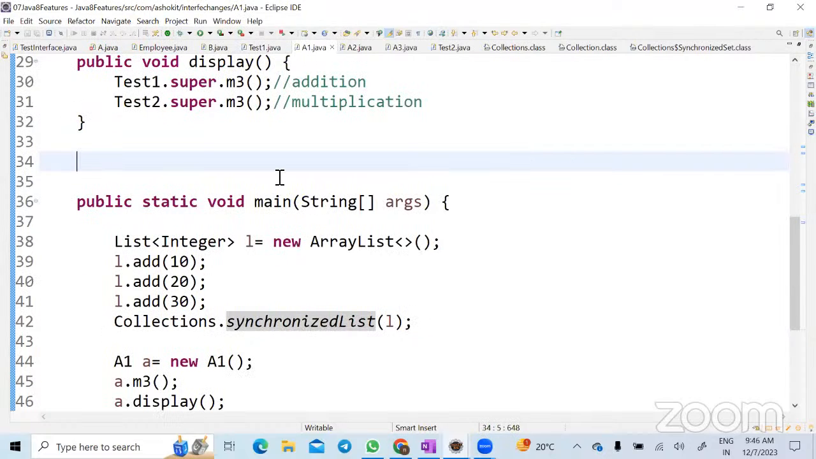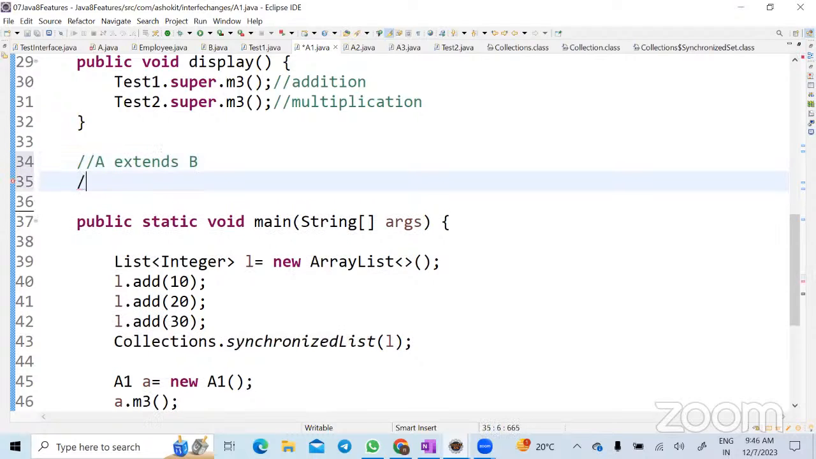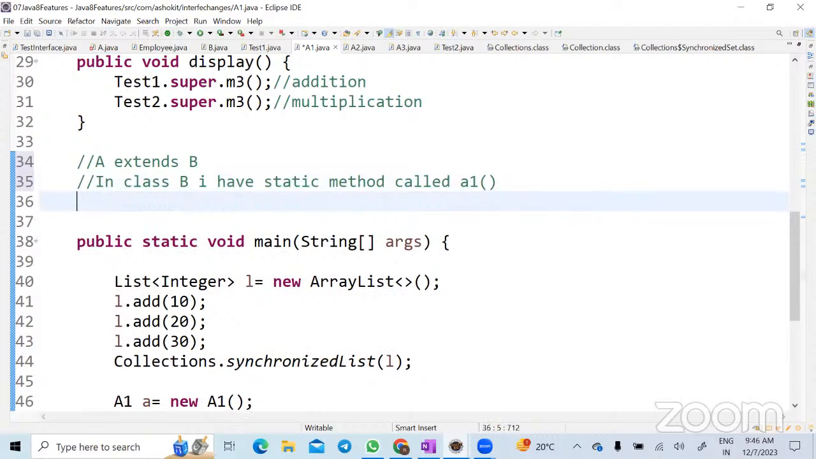I have two classes, class A and class B. Class A extends B. In class B, I have one static method called A1. Can I override this A1 in class A? Why not? We cannot override static methods. Once we declare the method as static, you are redefining the method. You can hide it, by declaring the same method in the child class.